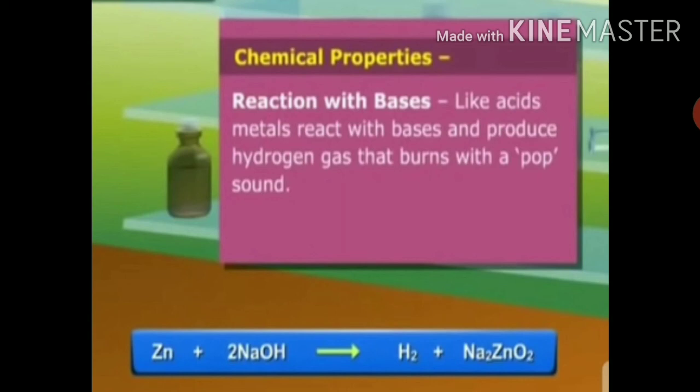Now we have to bring a lighted matchstick near the mouth of the boiling tube. We will find that the gas produced burns with a pop sound, showing that it is hydrogen gas. So, like acids, metals react with bases and produce hydrogen gas that burns with a pop sound.